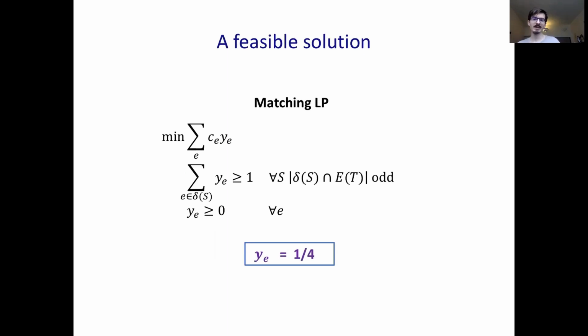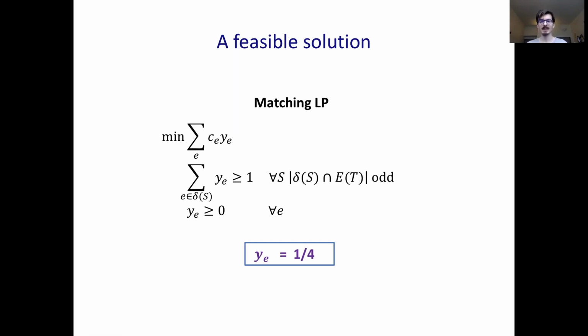So it's interestingly actually very easy to get a matching of cost at most half of the LP. If we set y equals 1/4 everywhere, where here we think about this 4-regular graph where every edge is 1/2, this is already feasible since every cut contains at least 4 edges. So we simply satisfy this second constraint for every cut, not just the odd ones. This costs half of the LP as we've just divided every edge in 2. And so we immediately recover the 3/2 approximation of Christofides.